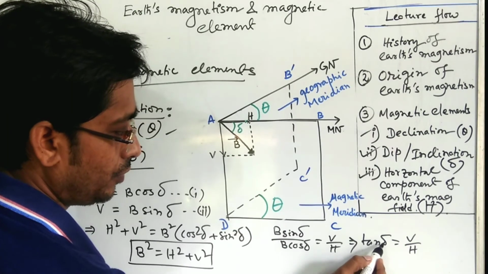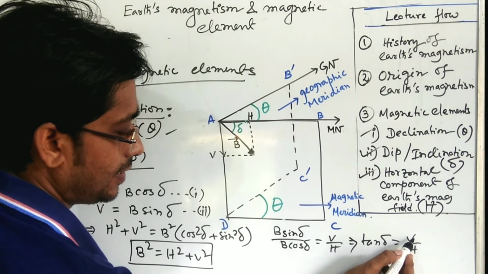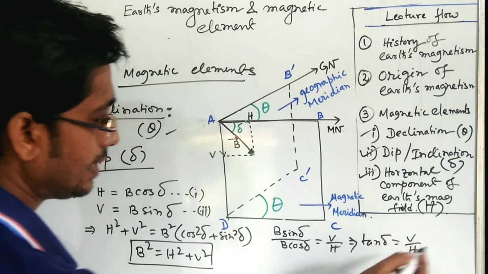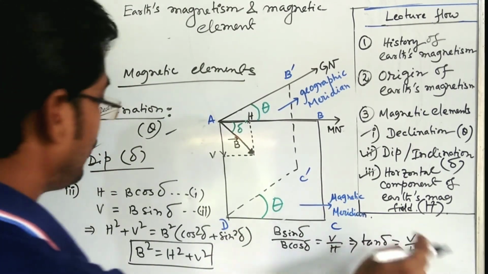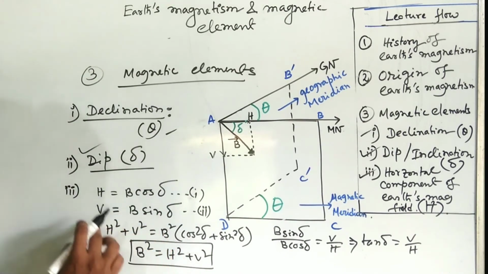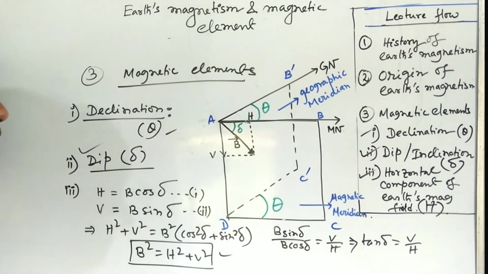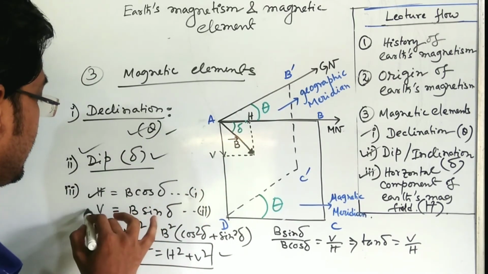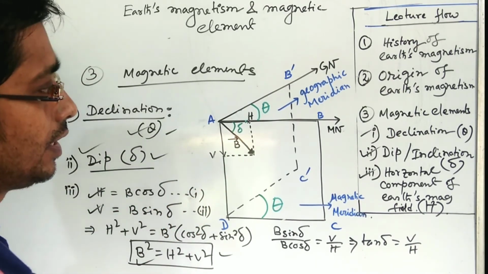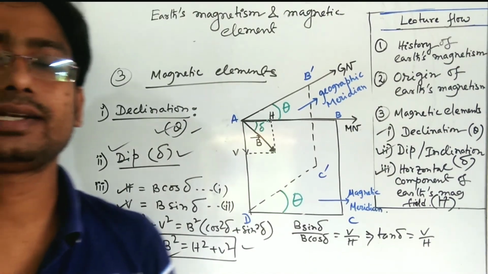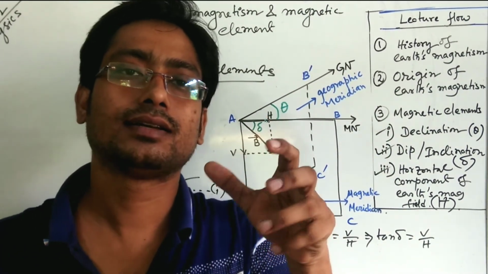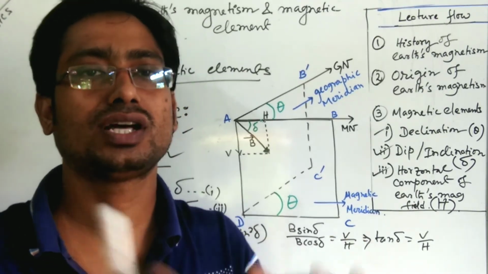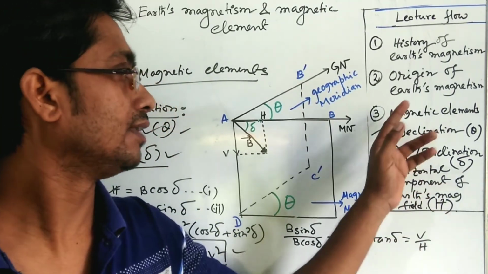If you know the value of delta and one component is known to you, that is V, then the other component H you can find out. So that is the relation between delta, V, H and B. So after getting theta, delta, H, V, you can tell about the magnetic field strength, the magnetic field magnitude and direction completely at any place on the earth. That is the significance of magnetic elements.